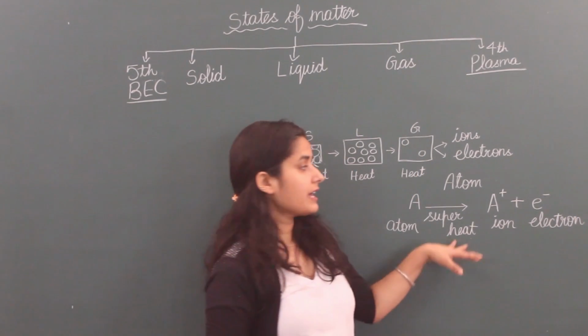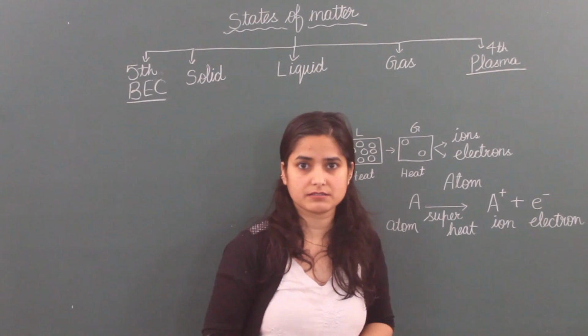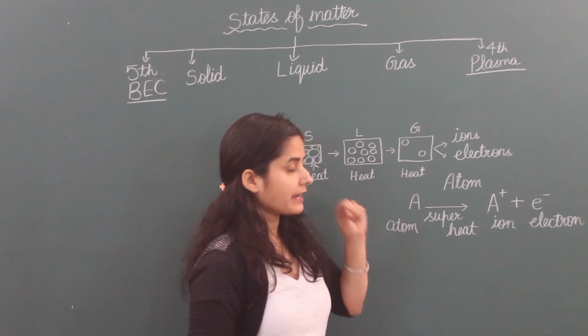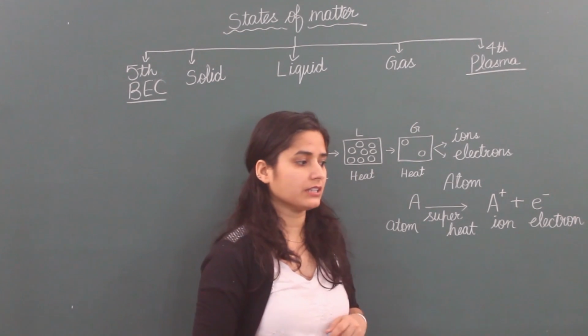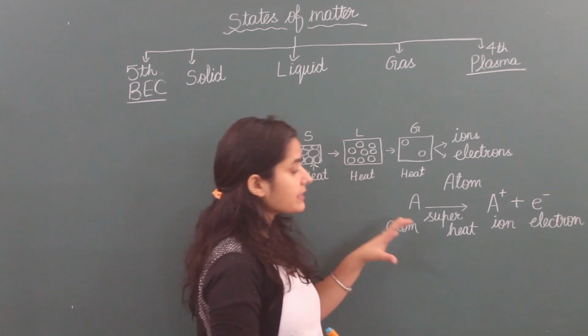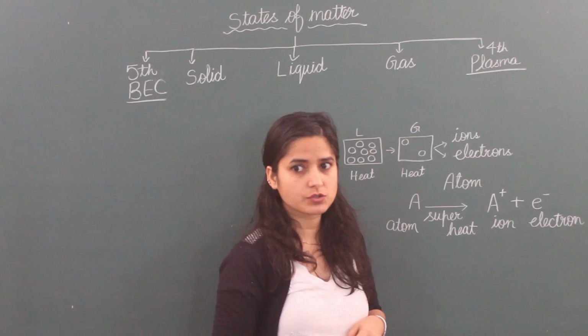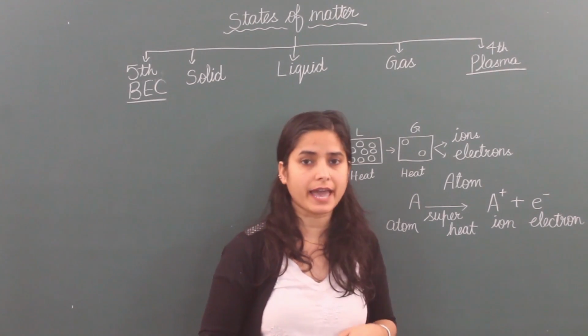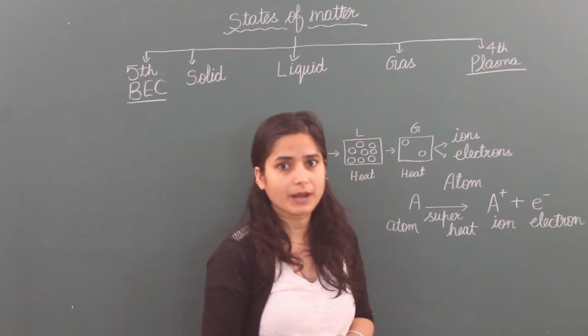When it happens, energy is released and this energy can be seen in the form of light or a flash of light. That is known as plasma. So when atoms are superheated, then they create plasma.